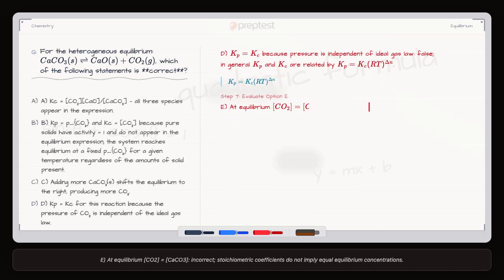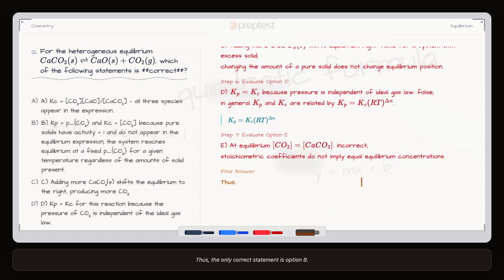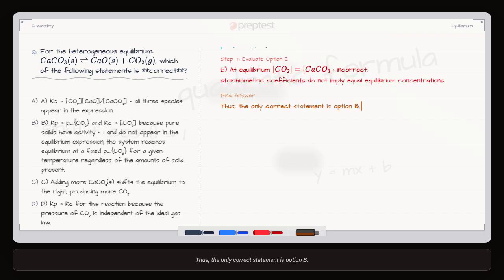E. At equilibrium, [CO2] equals [CaCO3]. Incorrect. Stoichiometric coefficients do not imply equal equilibrium concentrations. Thus, the only correct statement is option B.